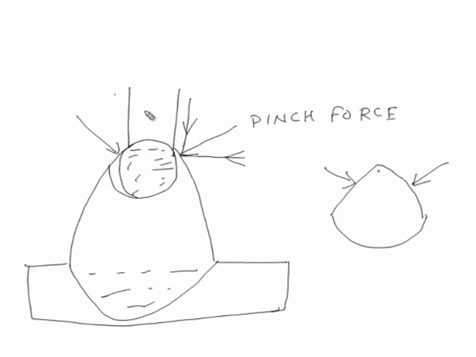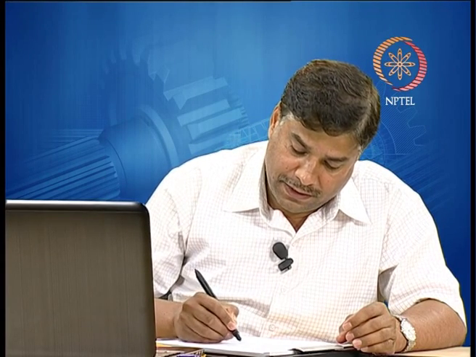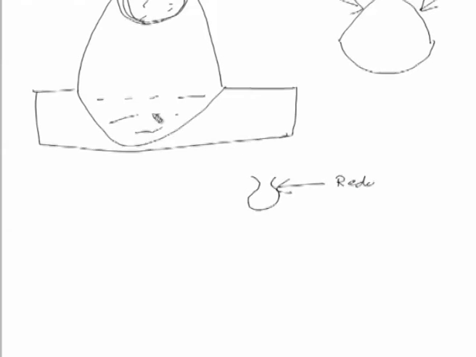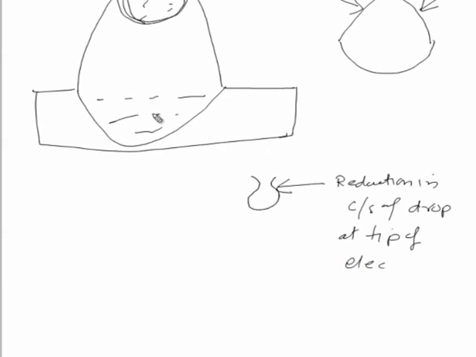So, the horizontal component tends to press the molten metal drop hanging at the tip of the electrode, and this pressing by the horizontal force tends to reduce the cross section of the molten metal drop. So, this reduction in the cross section of the drop at the tip of the electrode is one effect which is because of the electromagnetic force acting in form of the pinch force.